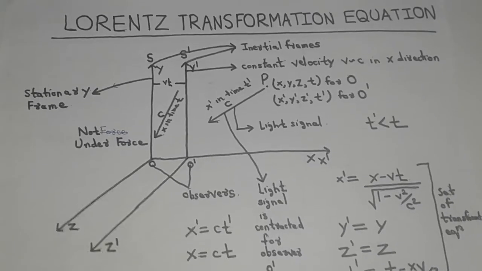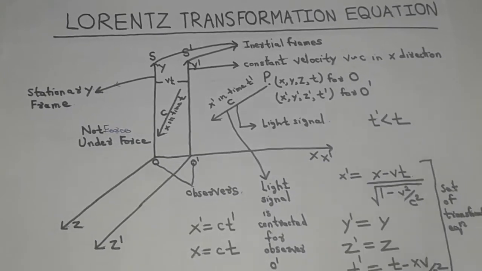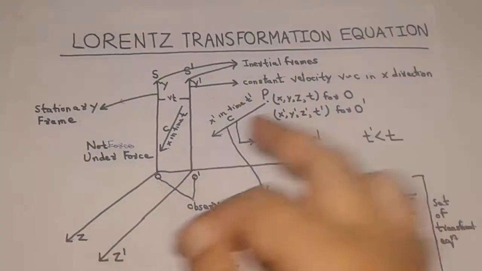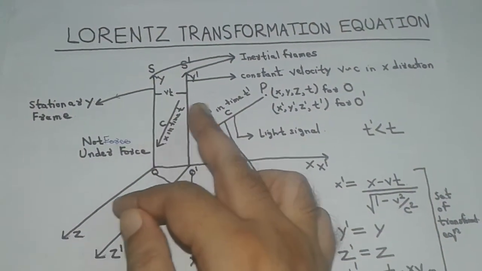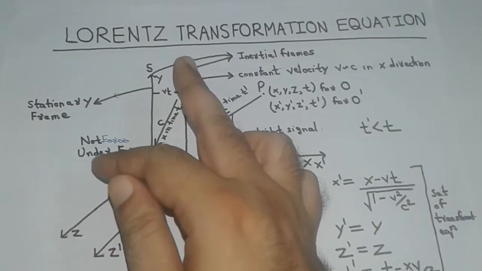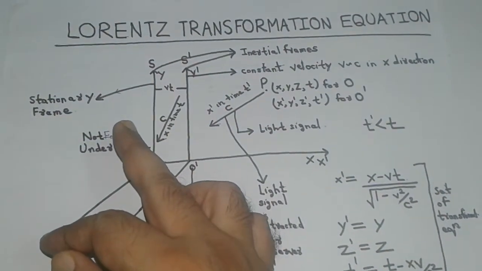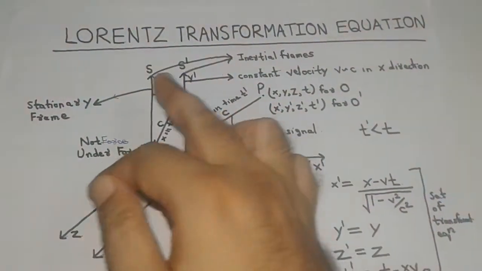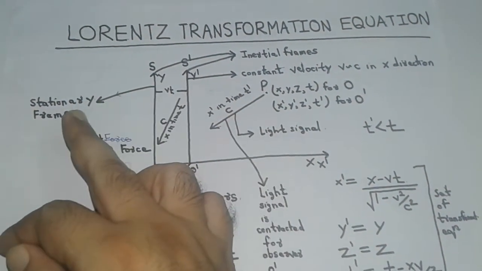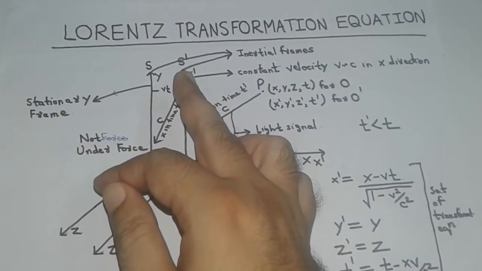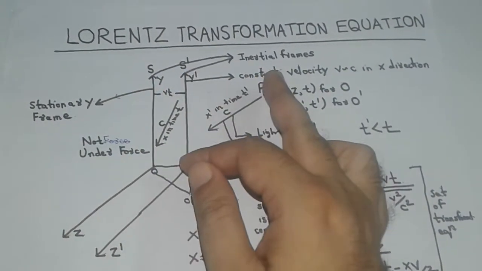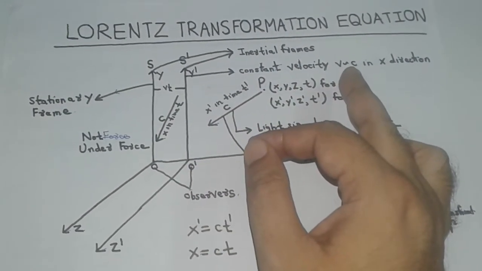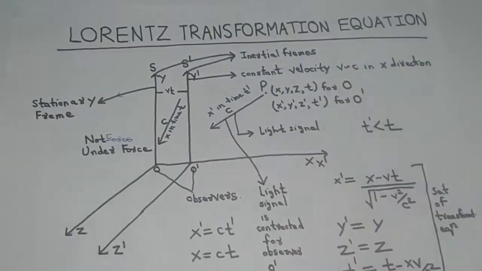Hello students, in this video we will discuss the Lorentz transformation equation. Let us consider two inertial frames S and S dash, which are not under the influence of any external force. Let frame S be a stationary frame and frame S dash be moving with a constant high velocity v, which is comparable to the velocity of light, in the x direction.